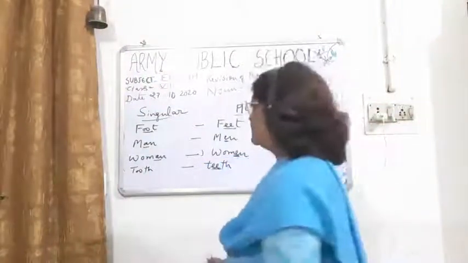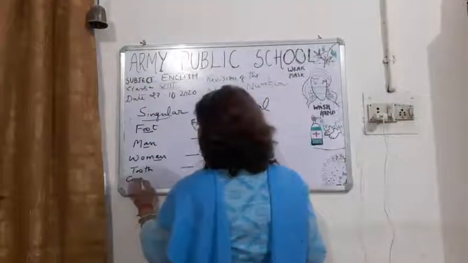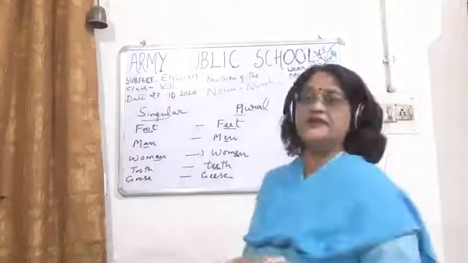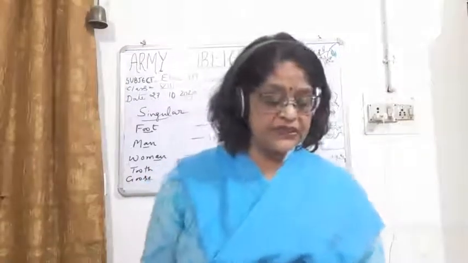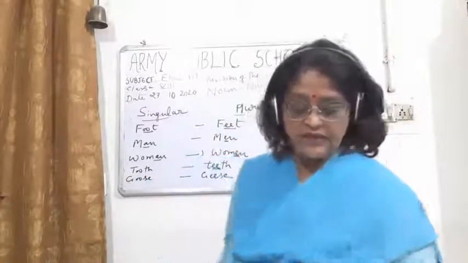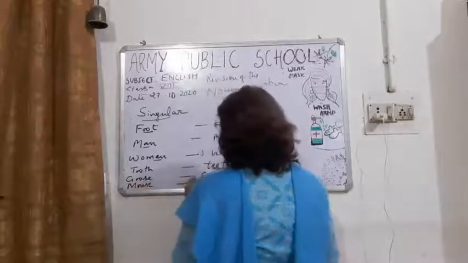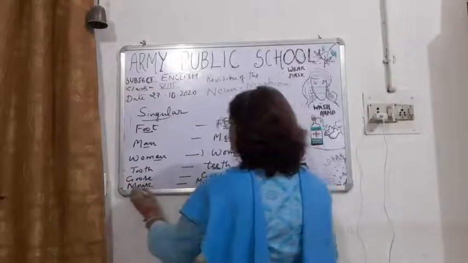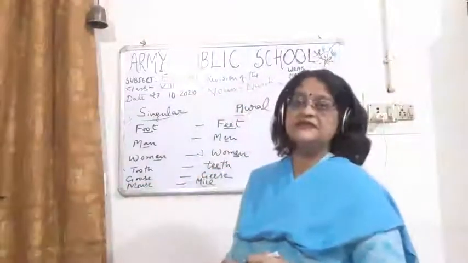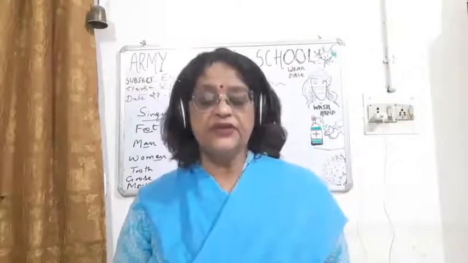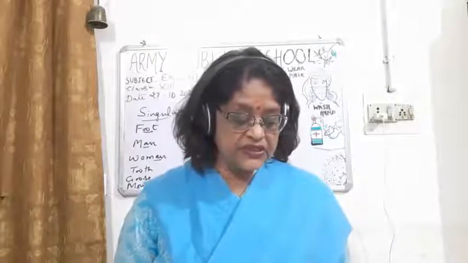Then goose. Goose will change into geese. G double O will change into double E. Goose will change into geese. Mouse, mouse will change into mice. So you can see, children, this is very important, and many people get confused. So here you can see how the internal vowel is changed.